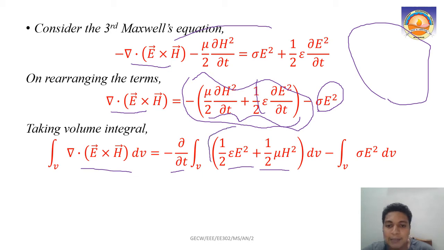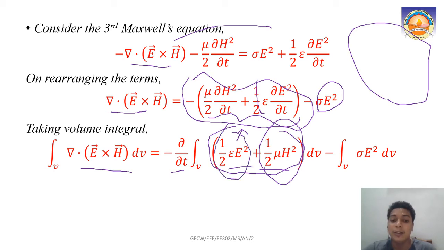These two parts are something familiar to you, right? Half epsilon E square is the energy density in an electric field, and this is the energy density in a magnetic field. These two expressions we have already come across several times. So this represents the energy stored in electric and magnetic fields. And the other part here, what is this? Integral over the volume sigma E square dV. This is about the conductive losses that are happening, right? And there is a ∂/∂t also, right?